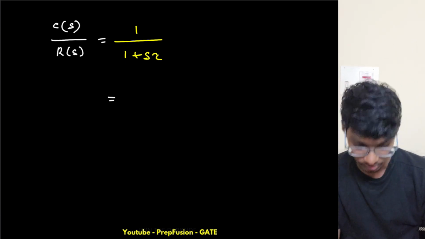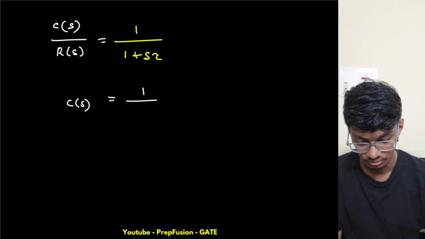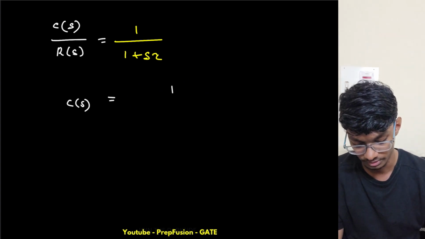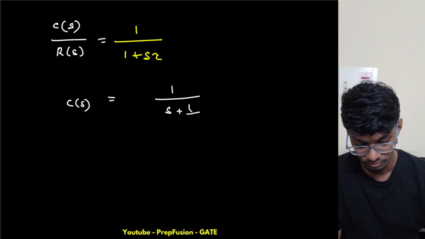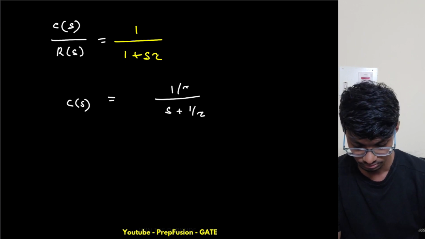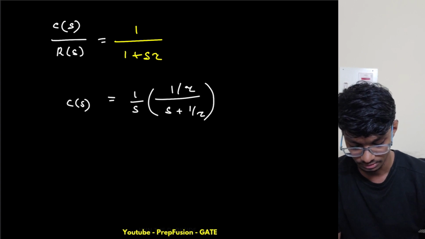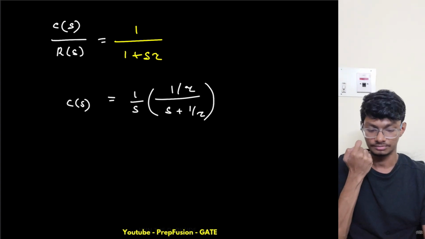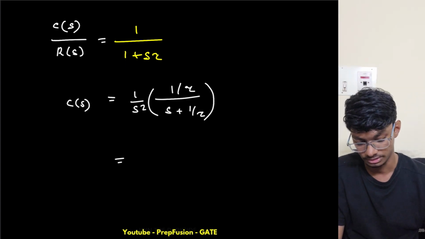So now I will simply put C of s and multiply 1 by s square on the right hand side. So this becomes, like, I will convert this into standard format. I will take the tau common, so s plus 1 by tau, and this is 1 by s, right? So yeah, this is my output basically. Now this is 1 by s square, so again I have to do partial fraction. So this time I will write C of s in terms of this one.